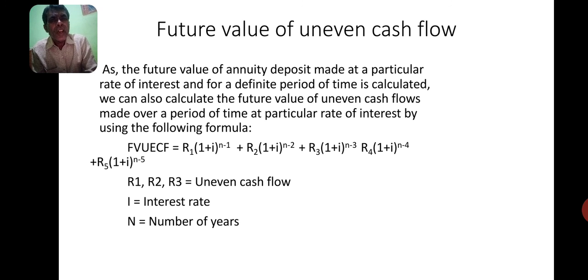R1, R2, R3, R4, R5 are the uneven cash flows, i is the interest rate, and n is the number of years.